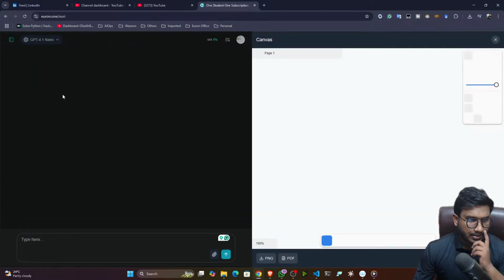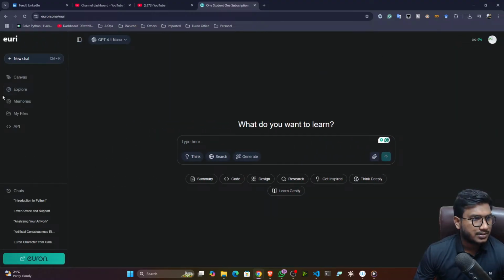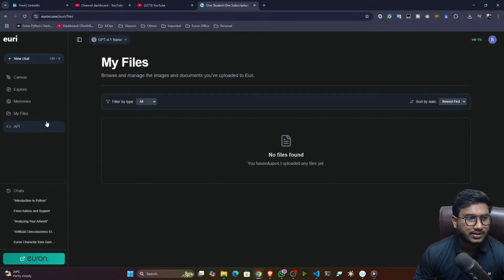On the left-hand side you can see the canvas is also there. Here you can draw anything and send this drawing to Euri, and it will be able to analyze what you have drawn. On top of that you can also perform query operations. Apart from that, on the left-hand side you can see the memories functionality. My Files is there too: whenever you upload any custom file, it will be saved inside this My Files section.